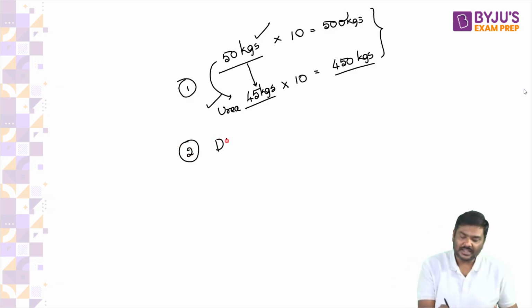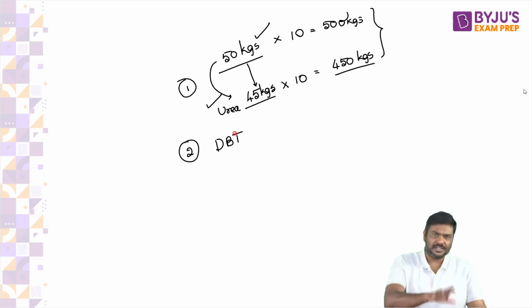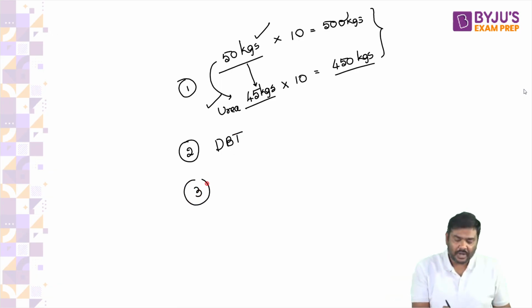Second one is DBT in fertilizers. We'll discuss this in a minute. Just have some patience. DBT simply stands for direct benefit transfer in fertilizers. And the third very important point is nano fertilizers now.